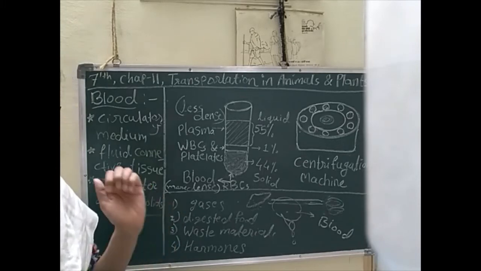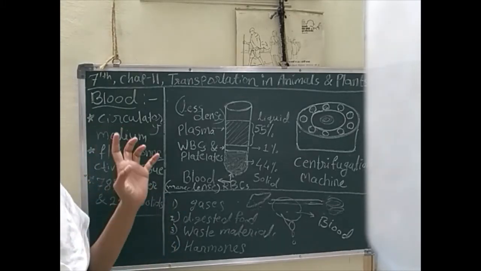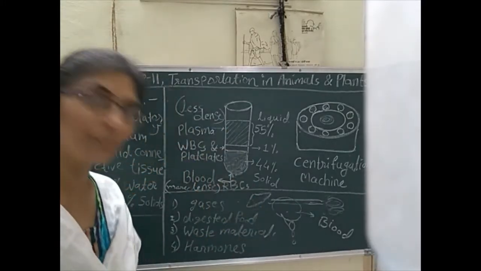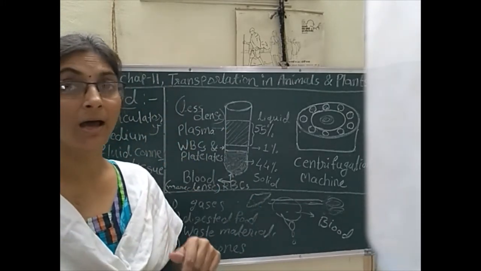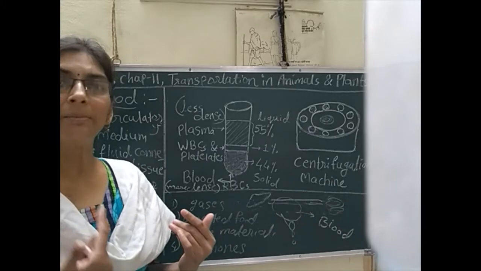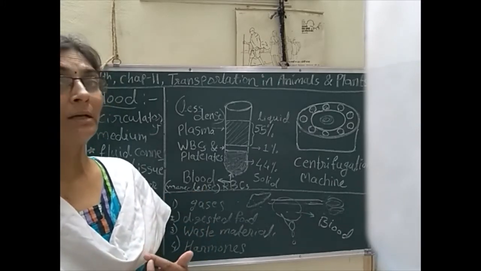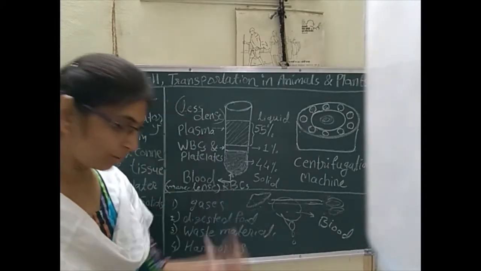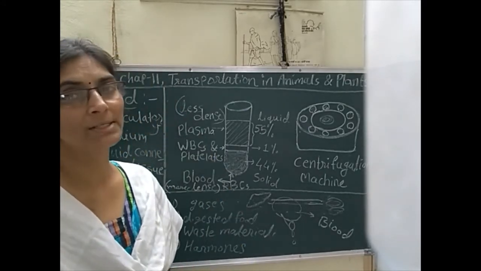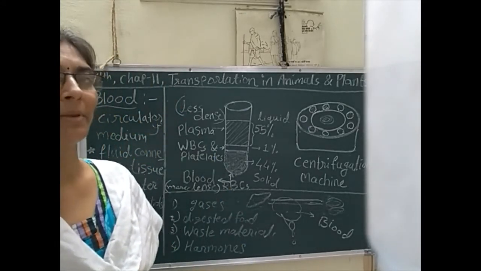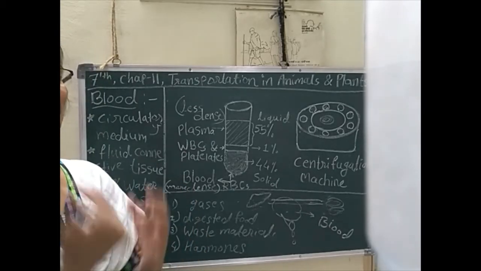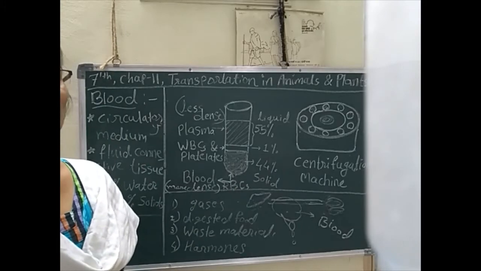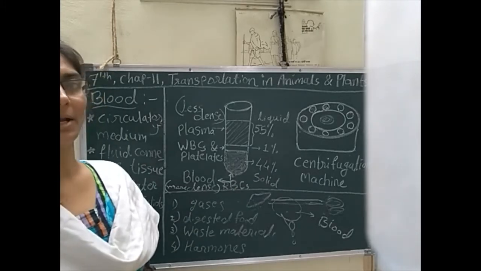Blood connects different systems of the body. From head to foot we are connected. How? By organs. But inside those organs the main things get transported from head to foot. What is the medium? Blood is the only medium. So actually blood connects one organ to another organ. It is the connectivity medium.